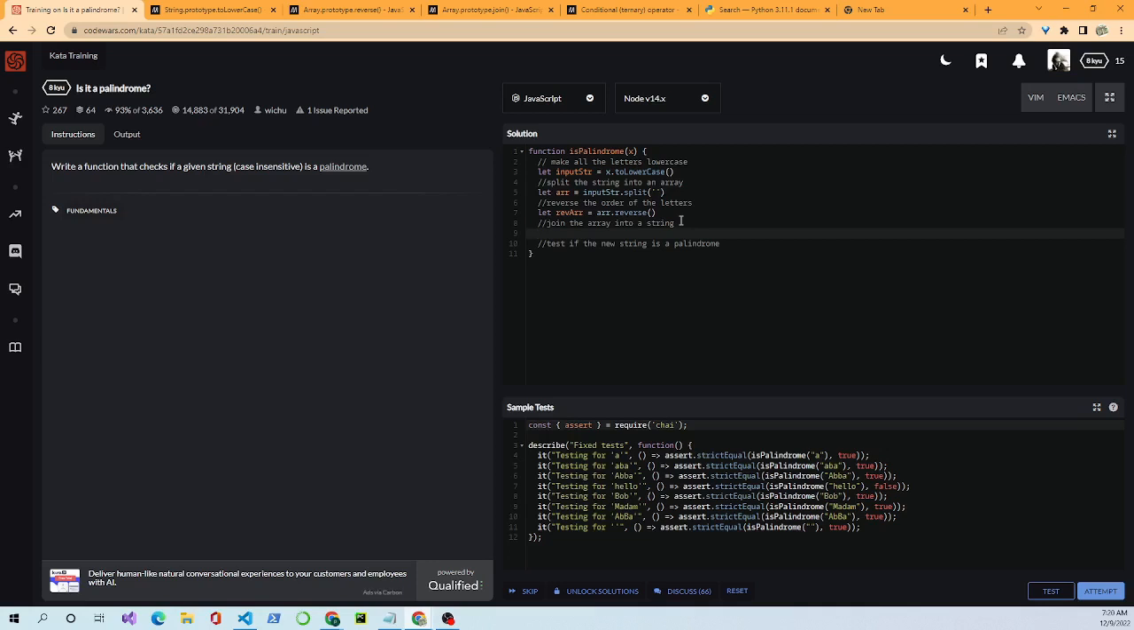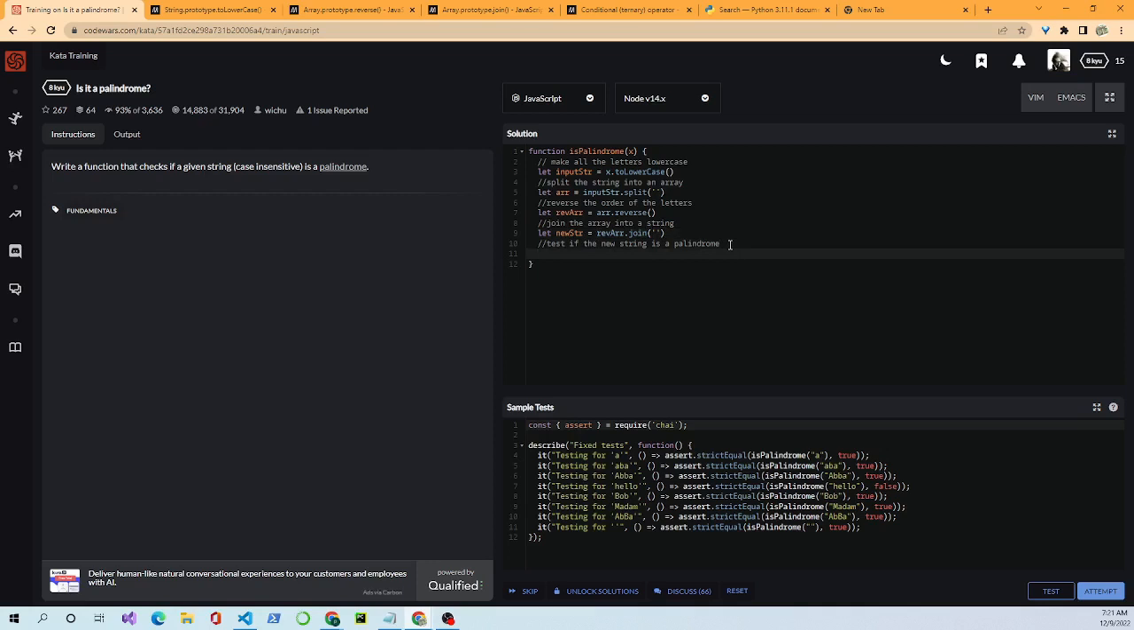Okay, we reversed the string, and now we want to join the array into a string. So we would use the join method, and so that's going to be let newStr equal reverseArray.join. Now this is the same thing. Join, you see I have two quotation marks in there with no space between them. That means it will join the letters together into a word. Okay, now we've done this, and we should have a new string, and it should be reversed.